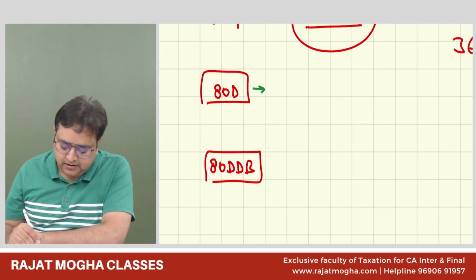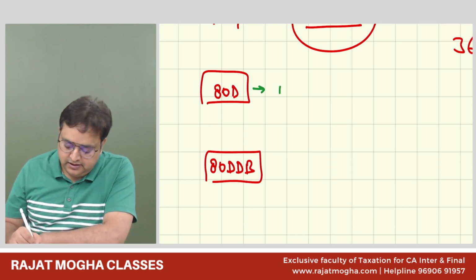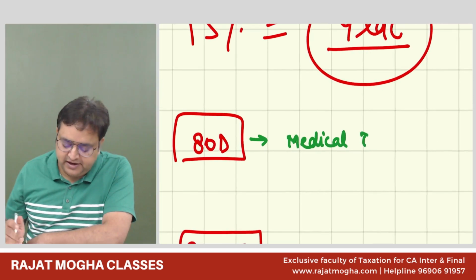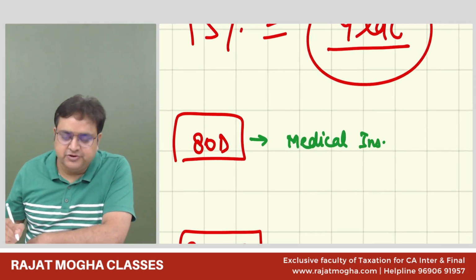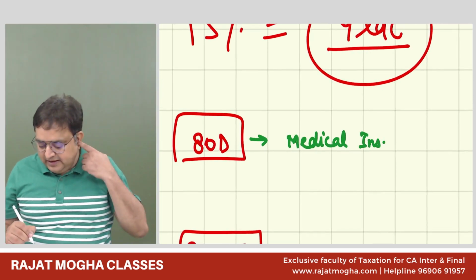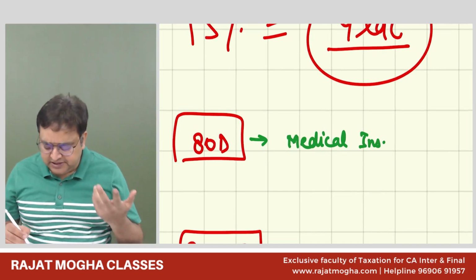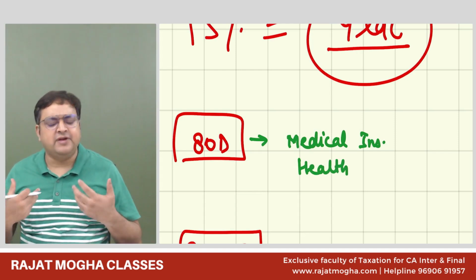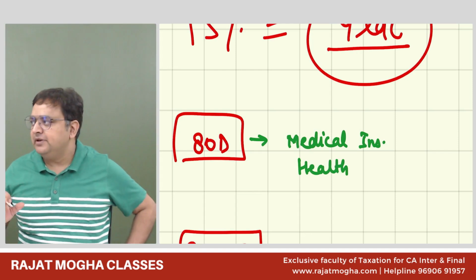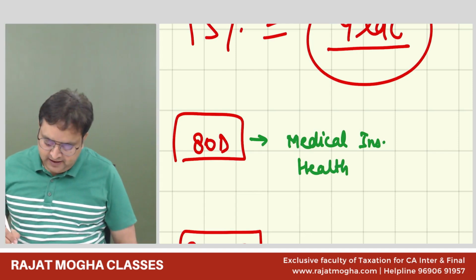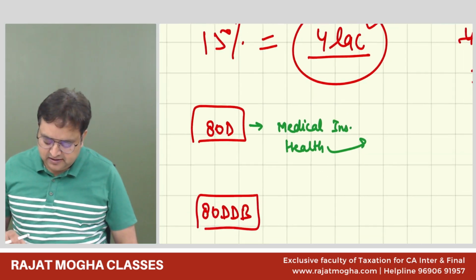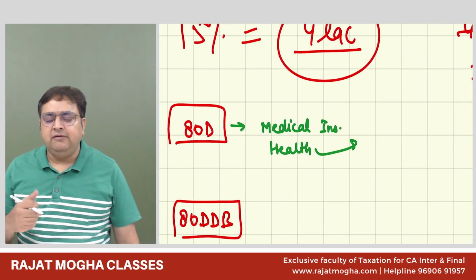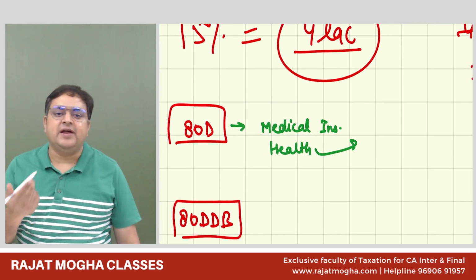See, ATD is for medical insurance. First of all, understand what is ATD. It is for medical insurance, which most people commonly call health insurance. I call it health insurance too. And these health insurance policies are non-life insurance. Not for life, it is just for health. And we all know that these insurance policies are generally for 1 year.